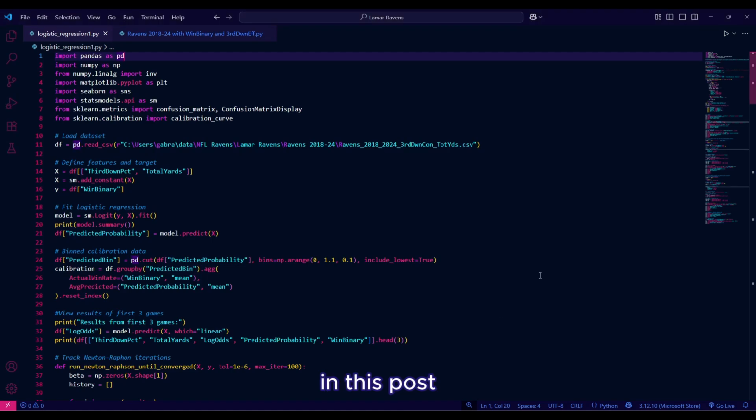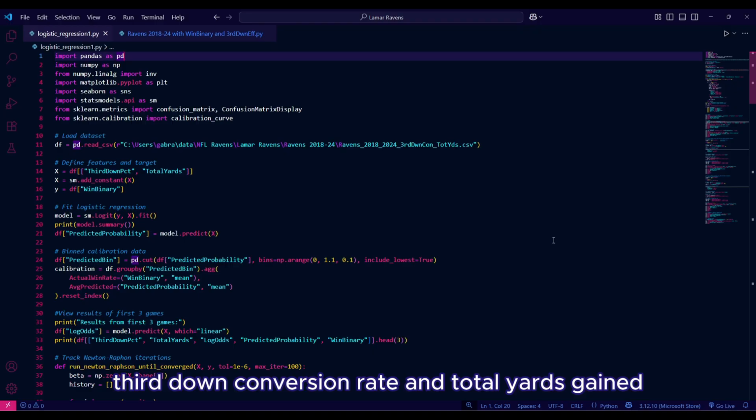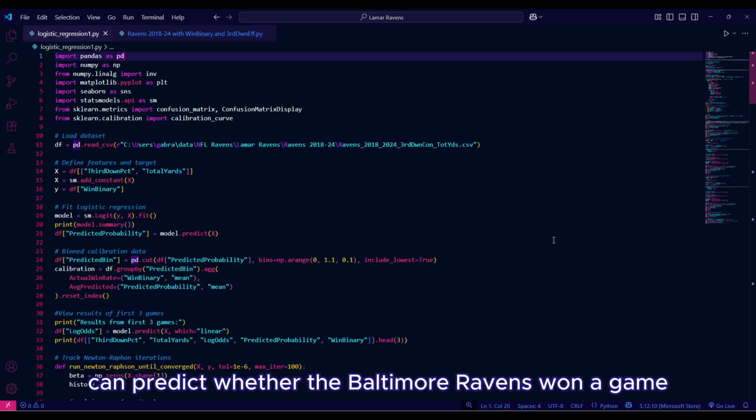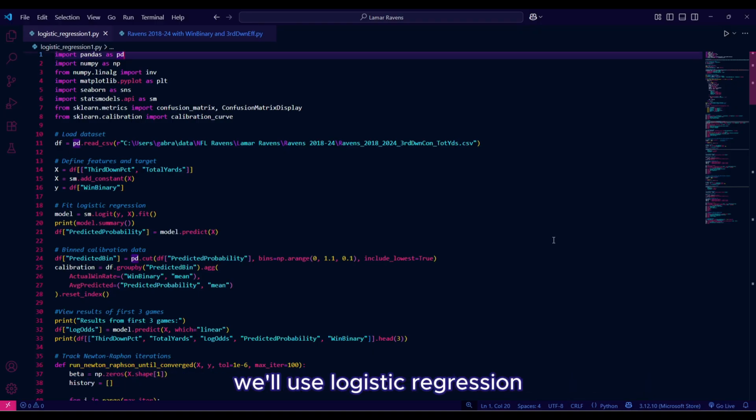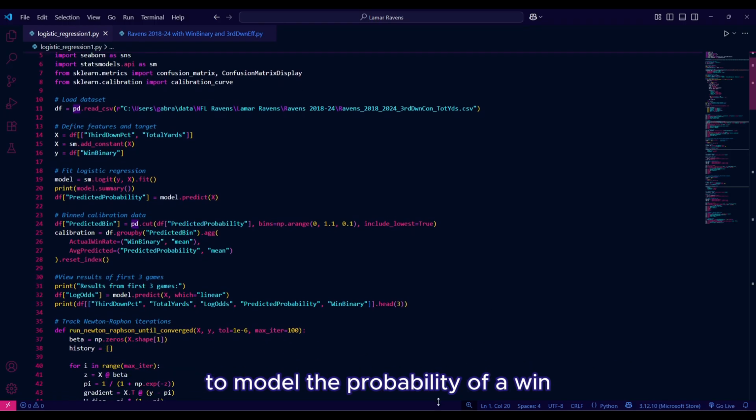Hey guys, in this post we'll be exploring how well two key offensive stats, third down conversion rate and total yards gained, can predict whether the Baltimore Ravens won a game. We'll use logistic regression, a standard statistical technique for binary outcomes, to model the probability of a win.